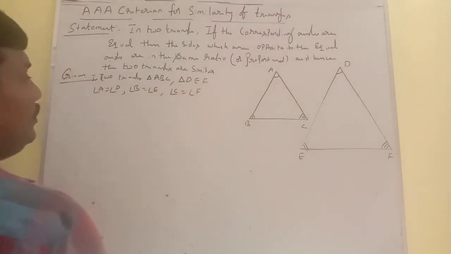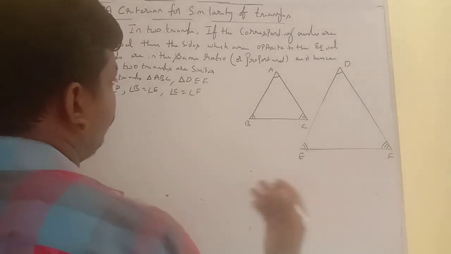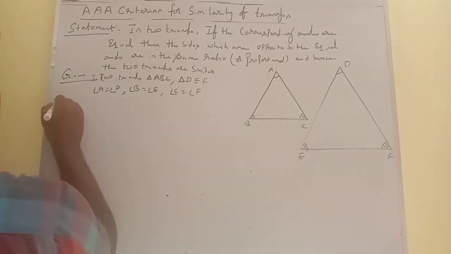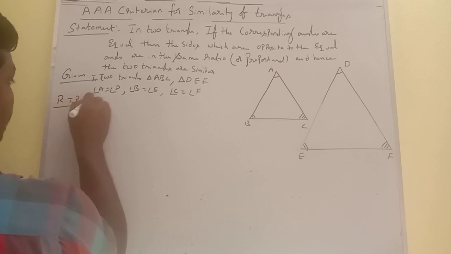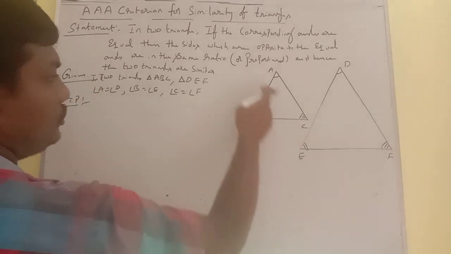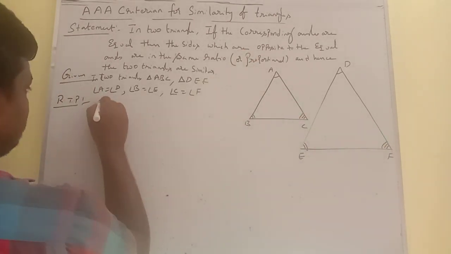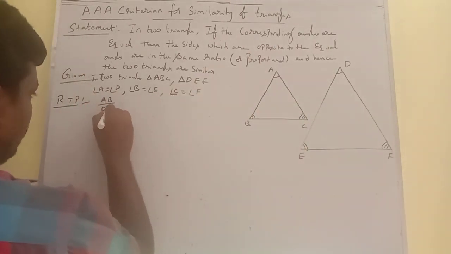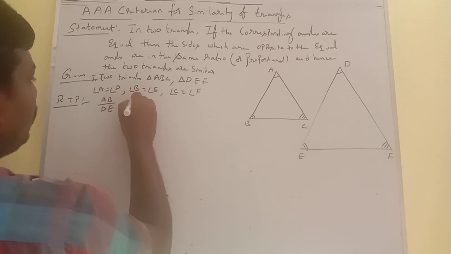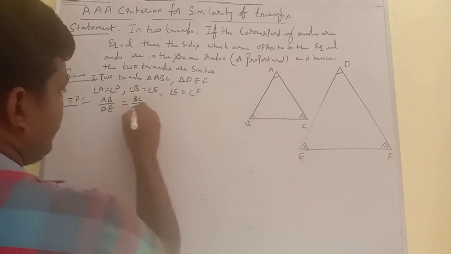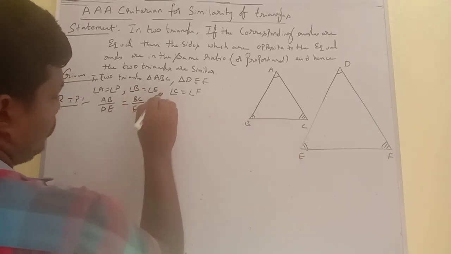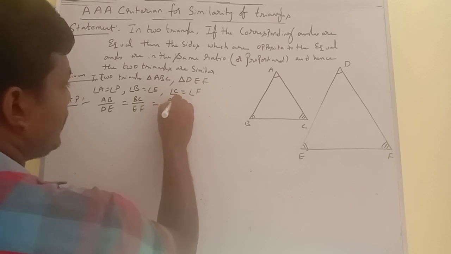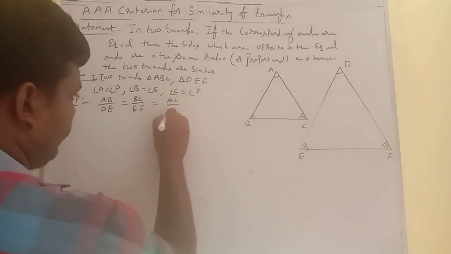Now, what is required to prove? For the equal angles, the opposite sides are in proportion, that is AB by DE is equal to BC by EF is equal to AC by DF.